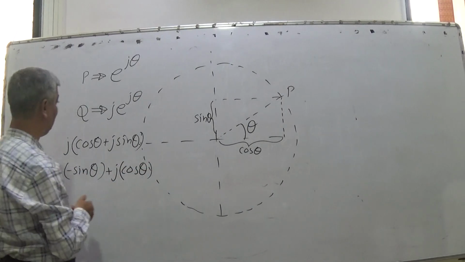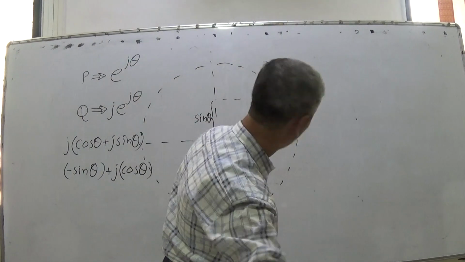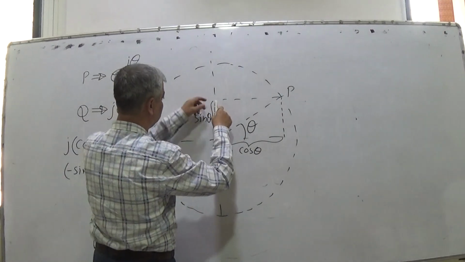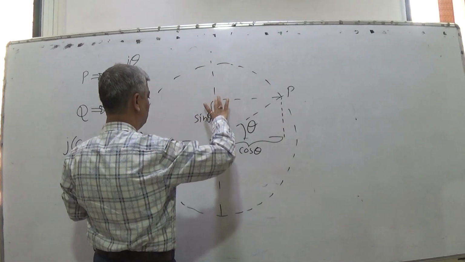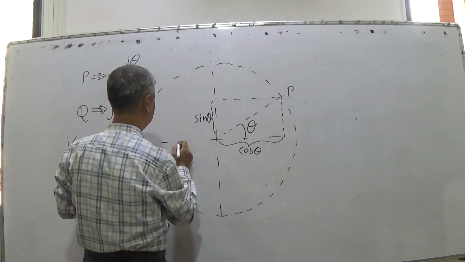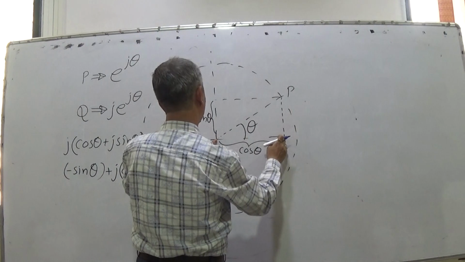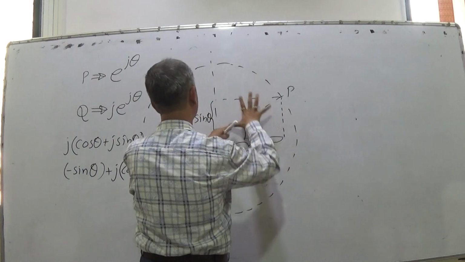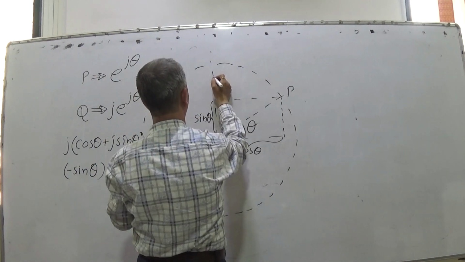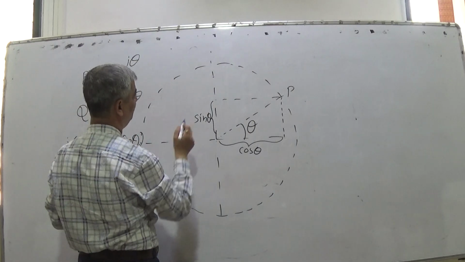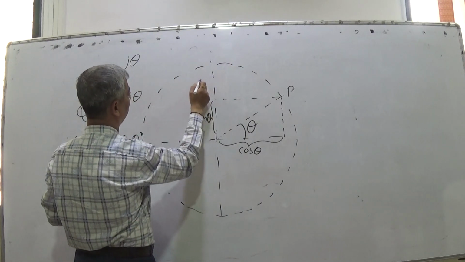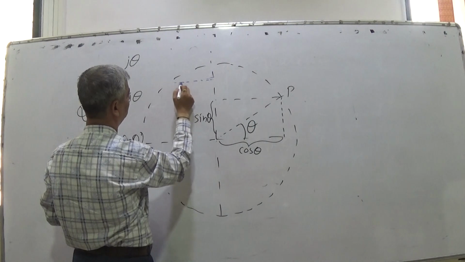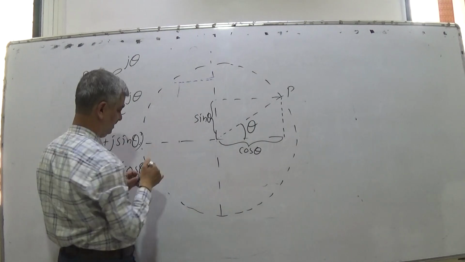So where will Q lie? Q will lie at the point whose real part is minus sin theta. So this much distance on the real axis, so that would be here. And this much distance on the vertical axis. You can very easily note that this would be a symmetric, same rectangle.